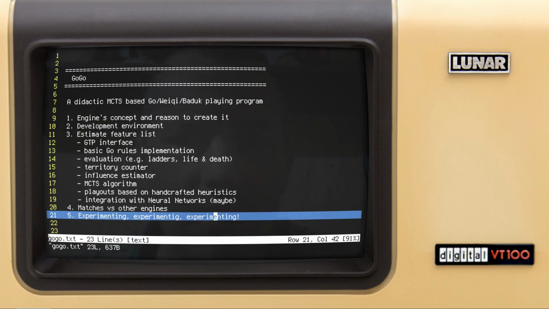So without further ado, let's actually start writing some code. Let's get started with creating a new project. This is the current working directory where the code lives. There will be a link in the description down below the video. So I say go mod init and I call it go, and this would also be the executable name.